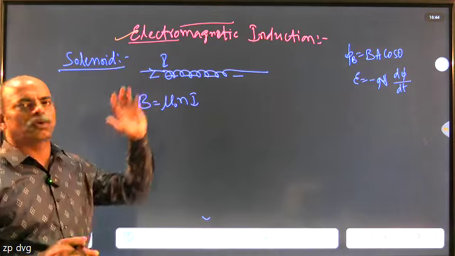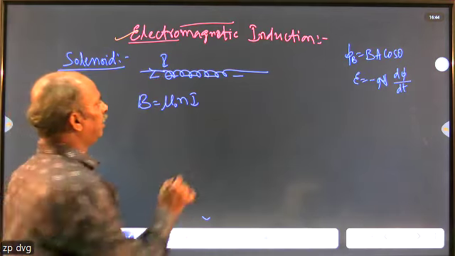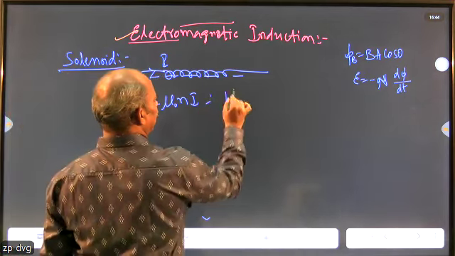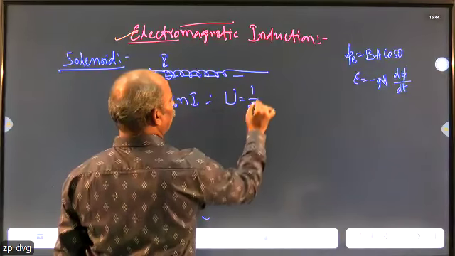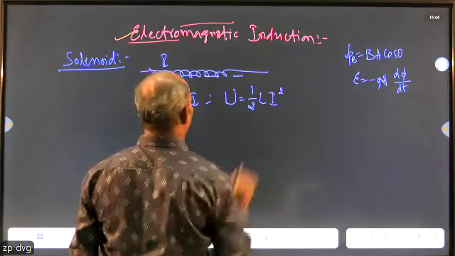Does it act as self-induction? Of course, this also acts as self-induction. And in that case, we know that it carries energy. How much? U equals half L I square.